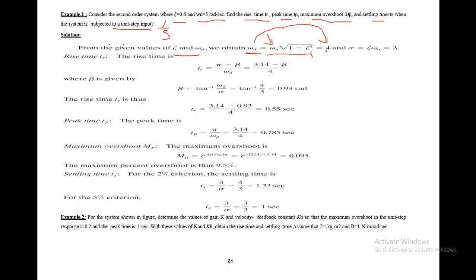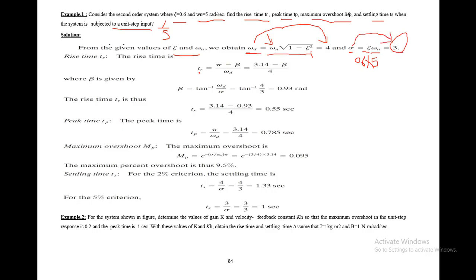Now that you have found the value of omega d, that is 4, you can easily find the value of alpha, and alpha is equal to zeta multiplied by omega n. So omega n was given as 5 and zeta was 0.6. If you multiply 5 into 0.6, you get 3. So the value of alpha has turned out to be 3.